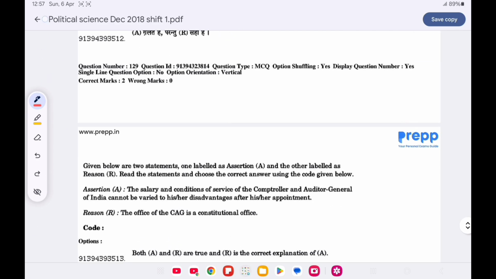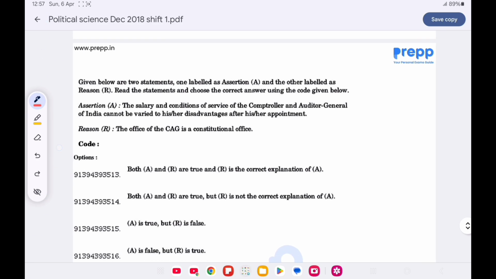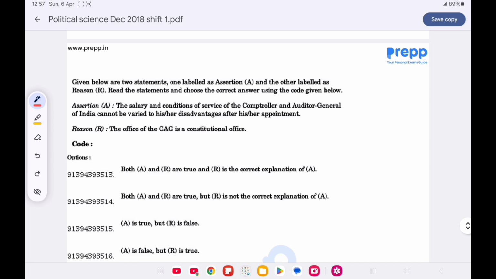Now question number 129 is assertion. The salary and the conditions of service of the CAG of India cannot be varied to his or her disadvantage after his or her appointment. Reason: the office of the CAG is a constitutional office.